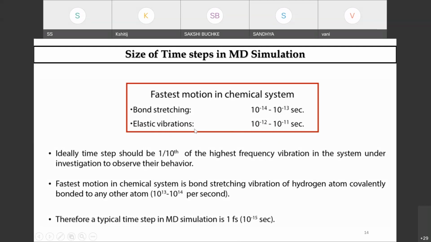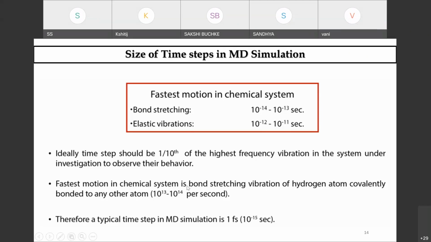For elastic vibration, it is 10 to the power minus 12 to 10 to the power minus 11 seconds. So ideally, the time step should be 1/10 of the highest frequency. And the fastest motion in a chemical system is bond stretching, which all of you know, and that fluctuates from 10 to the power 13 to 10 to the power 14 per second.